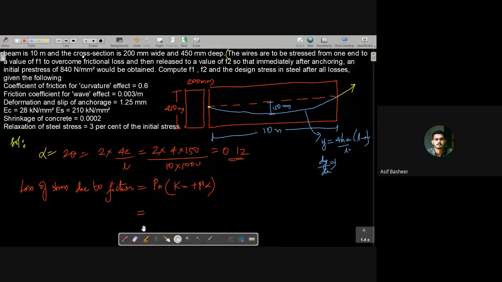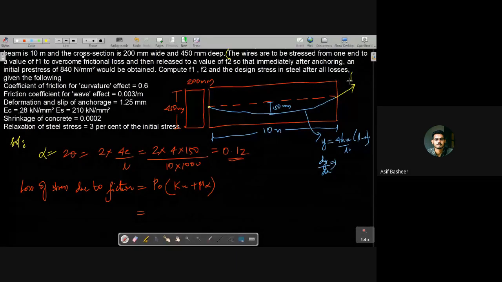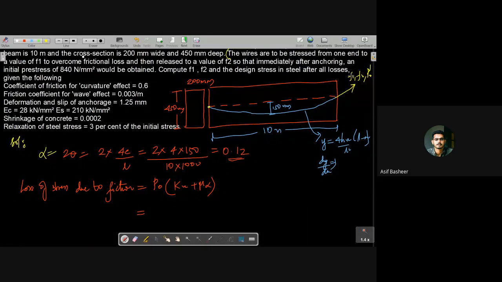Let me explain. Here we are applying a pull. There are three conditions, that is F1, F2, and your 840. Suppose I'll take it as P dash. What is the value for F1? F1 means we are applying some pull such that after the loss, what is this value for F1?